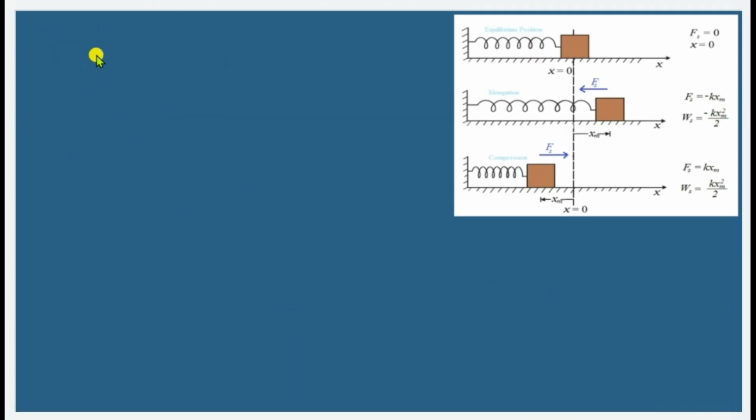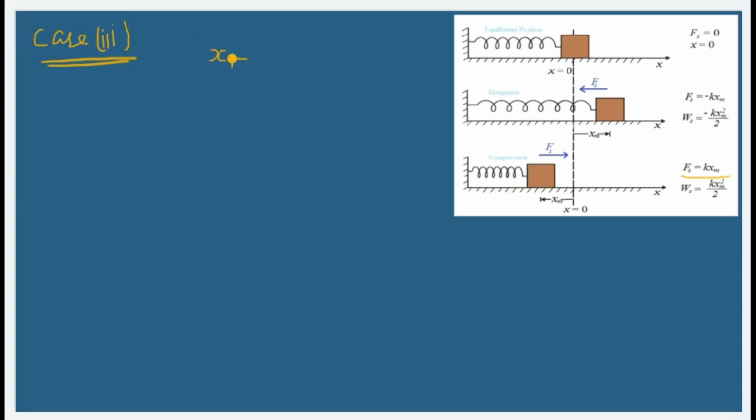The same thing only we are going to do in the case 3 as well. So when we are considering the case 3, the restoring force will remain same, but it is going to be a compression which is along the negative x-axis.